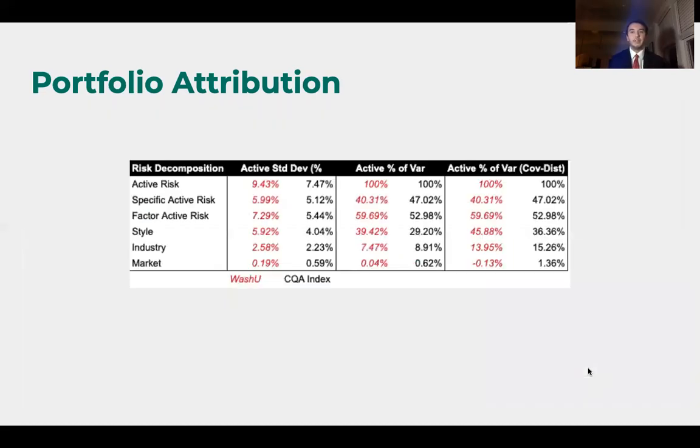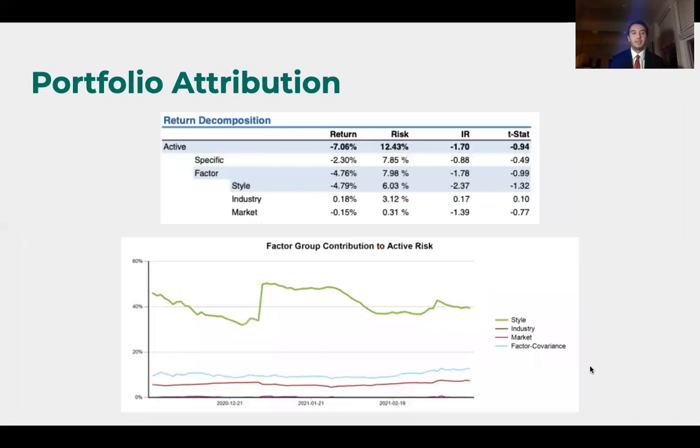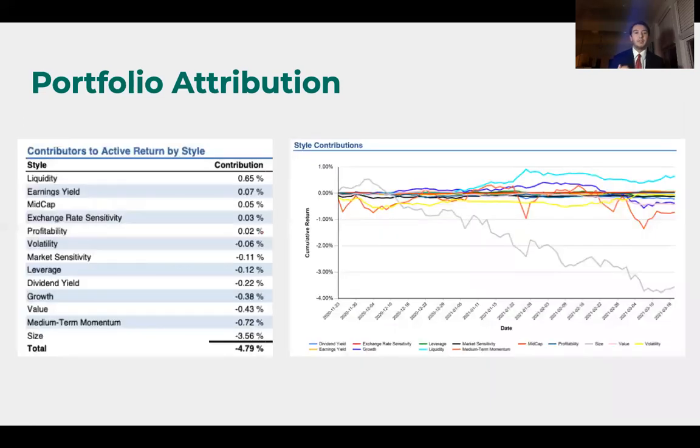In this graph, you can see that we had a higher overall risk than the CQA index, and our largest contribution of risk was within style risk on the factor active side. Also here you can see throughout the entire competition, style factors were our largest contributor to active risk, even more so than industry, market, and factor covariance. And lastly, you can see the largest contributors to our active return by style. Specifically, liquidity was our highest positive contributor, and size was our largest negative contributor, almost throughout the entire challenge from beginning to end.